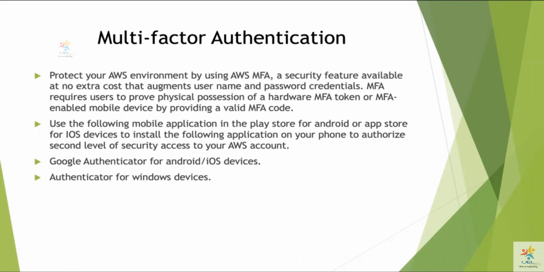Similarly, multi-factor authentication protects your AWS environment by providing a second layer of security other than the normal username and password. So MFA allows users to use a hardware MFA token, or a 6-digit code from an app that they have installed on their Android or iOS device. For Android, it's Google Authenticator. You will be able to scan a QR code and then enter that 6-digit code twice. Then MFA will be enabled. So the next time that you log into your AWS account, you have to provide your username and password and also provide your MFA 6-digit code, which is the second layer of security, which is very good.